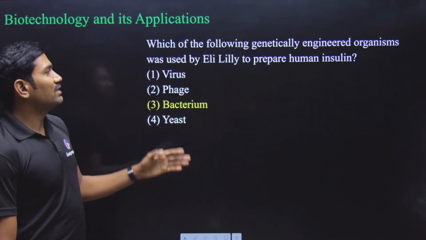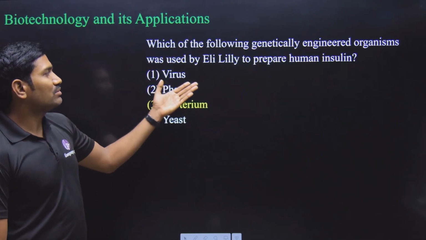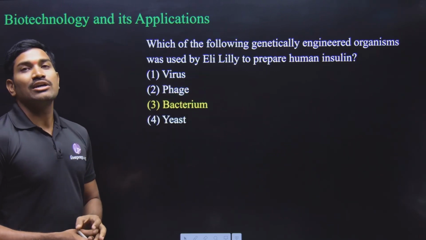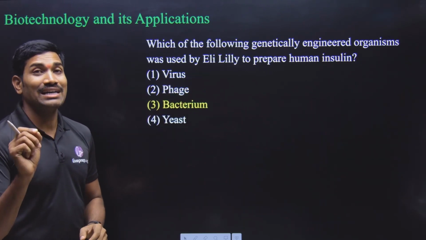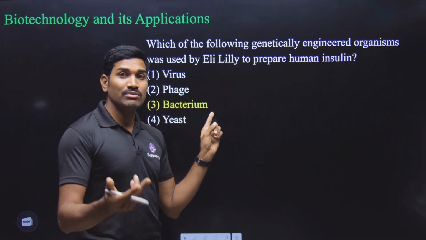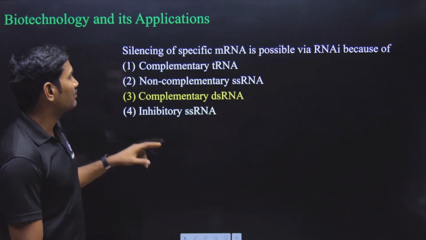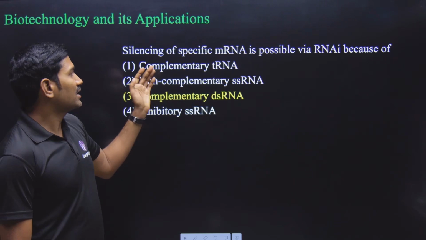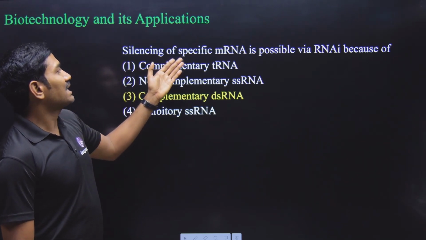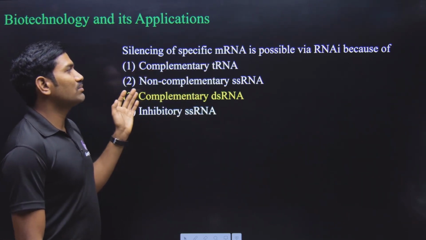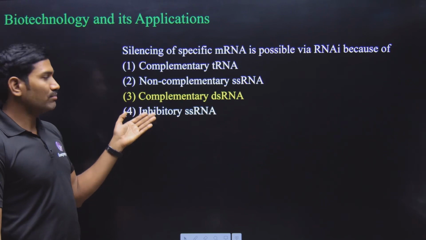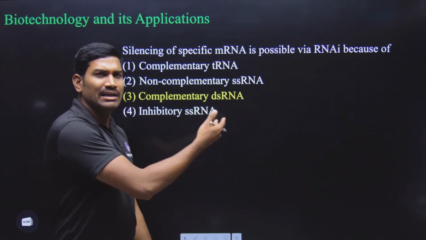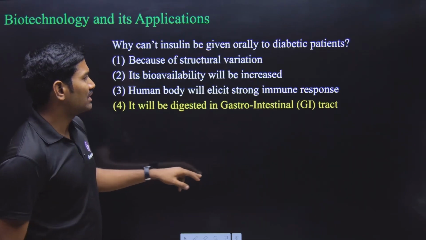Which one of the following genetically engineered organisms is used by Eli Lilly company to prepare human insulin? E. coli bacterium they have used. So the answer is the bacterium. Next one, silencing. These questions are from biotechnology applications. Observe carefully. Silencing of specific mRNA is possible via RNAi because of what? Complementary double stranded RNA. Even in a previous NEET examination they asked the same question.